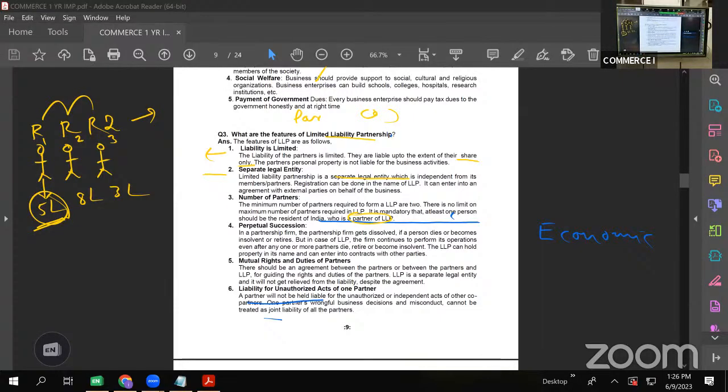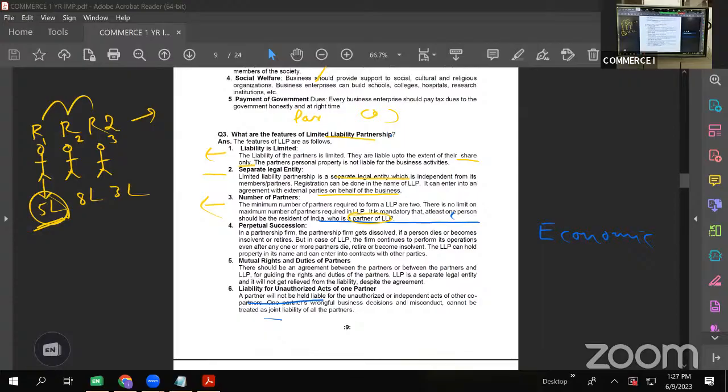That is, an LLP can enter into a contract with anybody. It can sue somebody or be sued by somebody. Registration can be done in the name of LLP. It can enter into an agreement with external parties on behalf of the business, just like a joint stock company. Number of partners: the minimum number of partners in an LLP is 2. There is no limit on the maximum number of partners in an LLP.